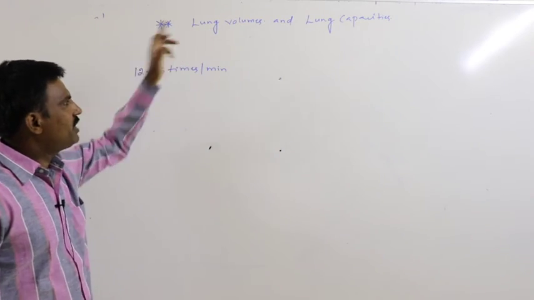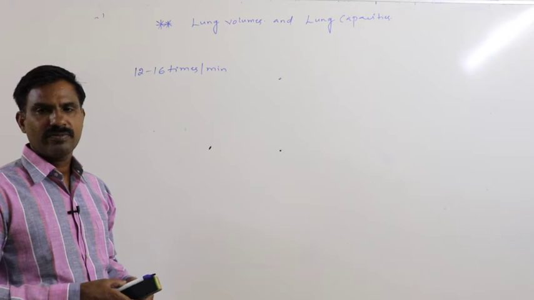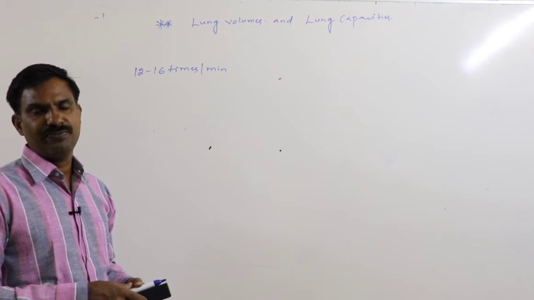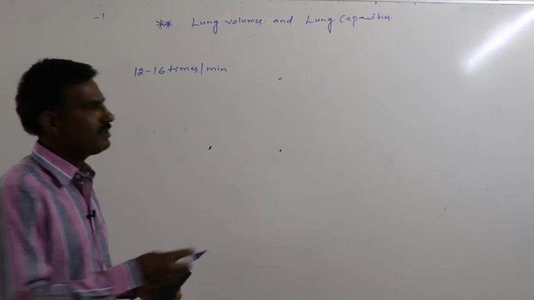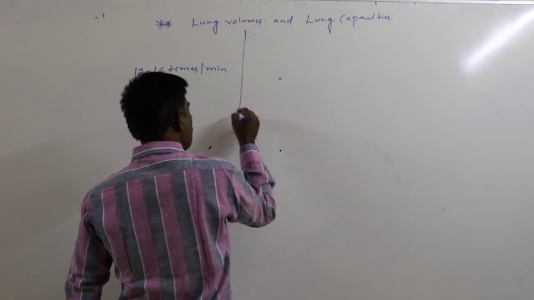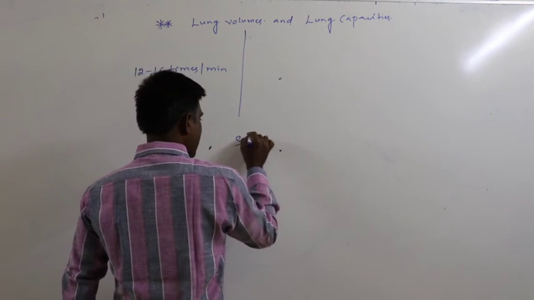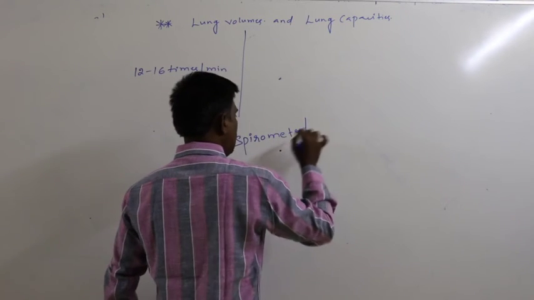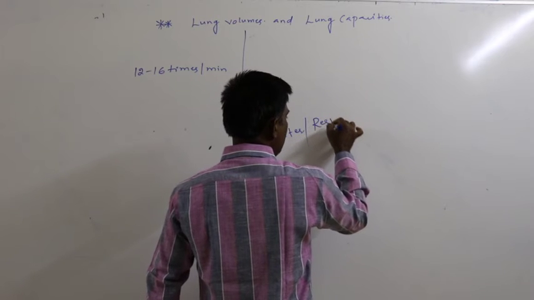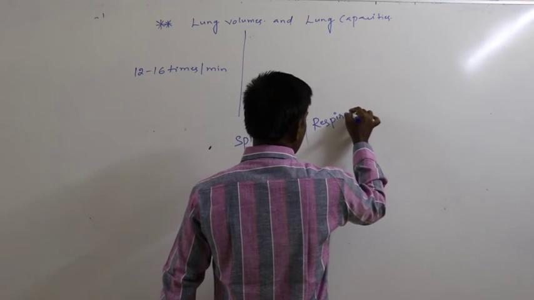Again, lung volumes can be measured by using a specific device. That device is said to be the spirometer or respirometer.